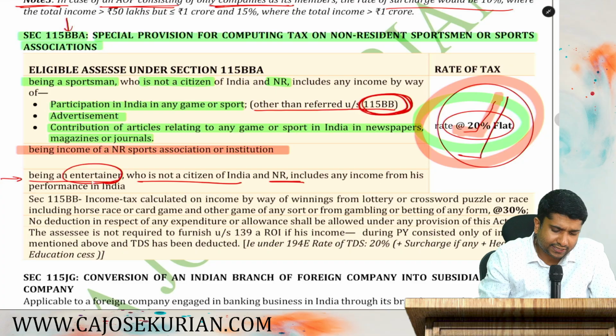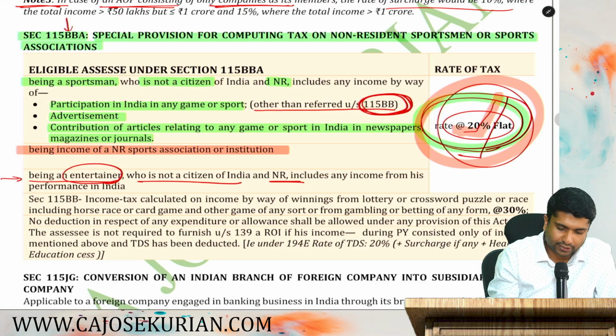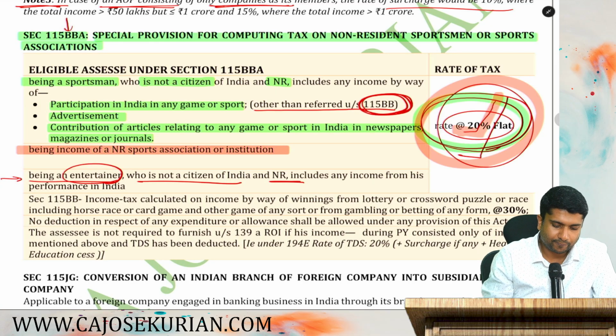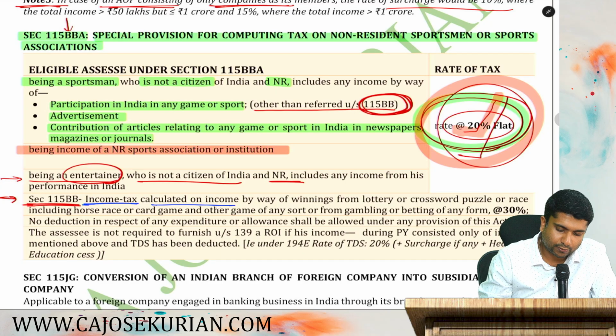So, being an entertainer who's not a citizen of India and a non-resident, any income from his performance in India will be subjected to 20% rate of tax. Now listen, if it is a casual income which is mentioned under 115BB, then what is the rate of tax? Income by way of winnings from lottery, crossword puzzles, races, horse races, card games, etc. will be taxed at 30% flat.